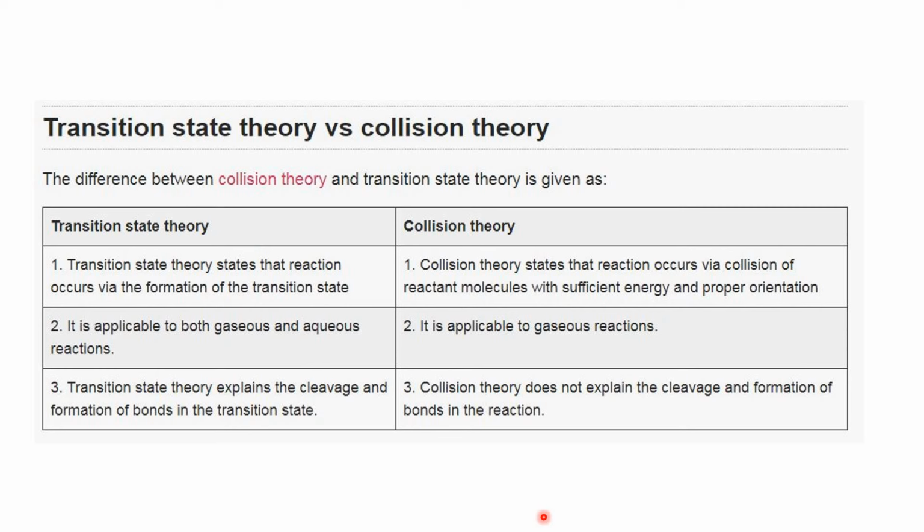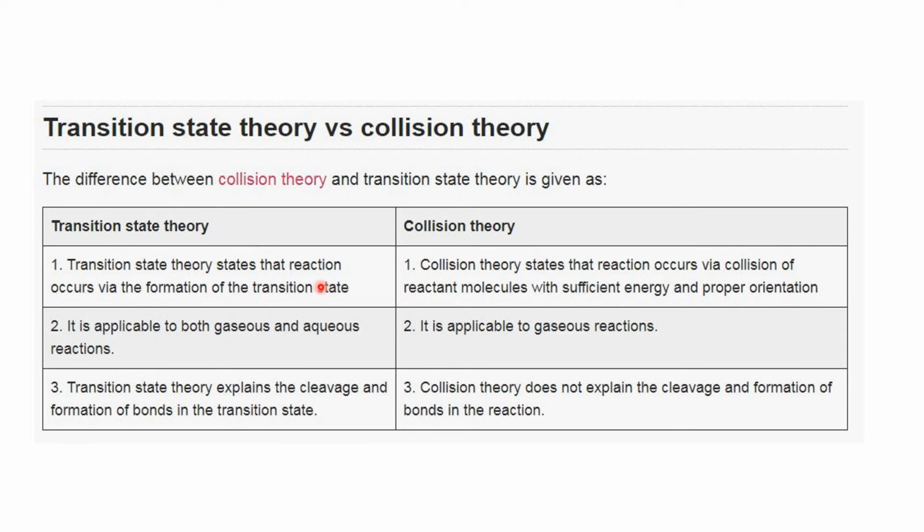Now the difference between transition state theory and collision theory. In transition state theory, we have already observed that the reactant molecules form a short-lived activated complex in an energized state. In collision theory, the reactant molecules reach a high energy level, the threshold energy level, and then after collision they give rise to the product.